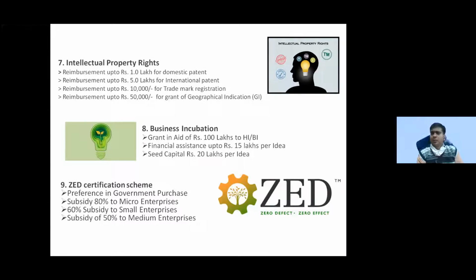There are attorneys; you can take their help and register your brand. There are around 40 to 43 categories in trademark registration, and where the food category comes, you have to register in that category. If you want more details about this, you can ask me after this PPT is over, or you can come to the office also. So trademark registration is very important. This is my opinion and suggestion also.